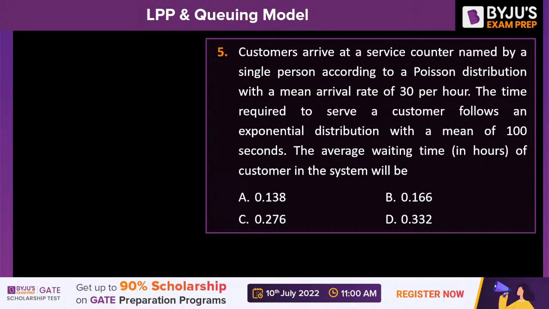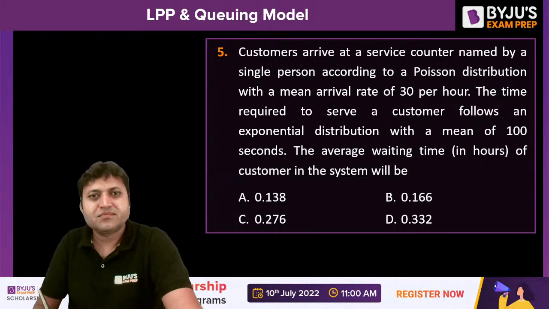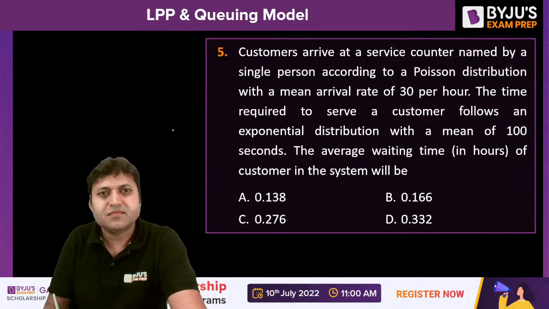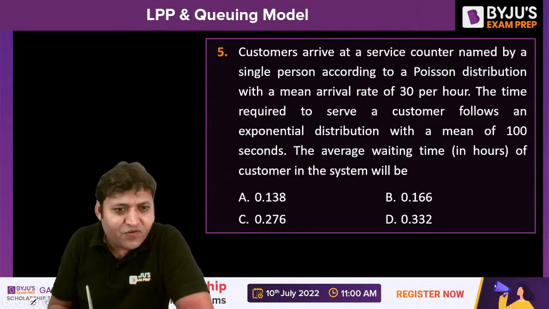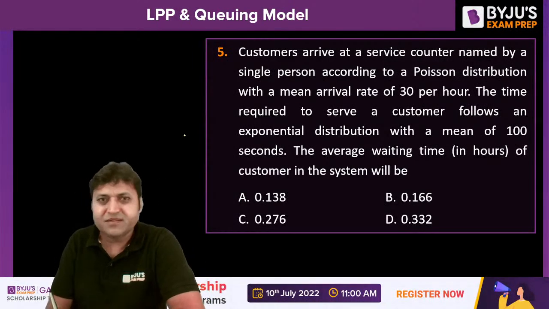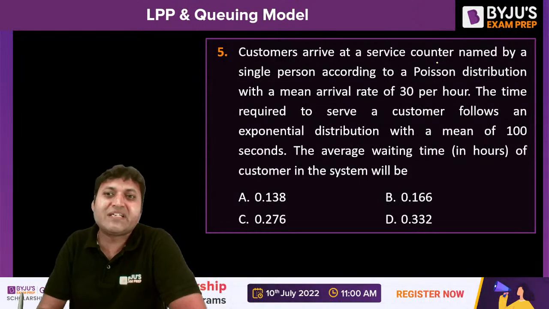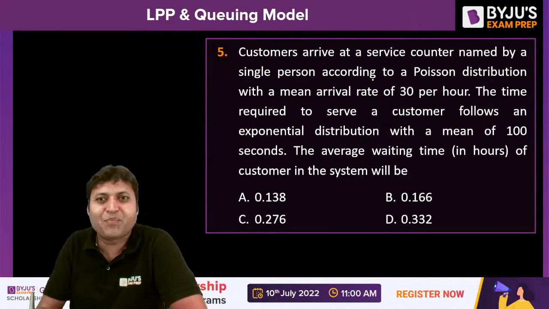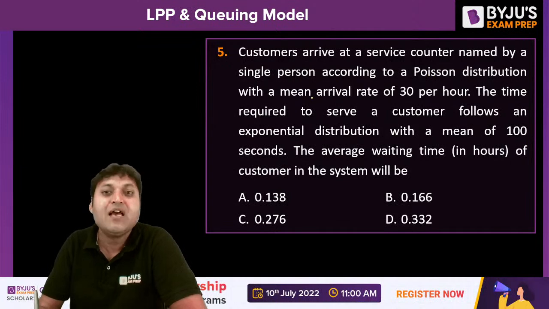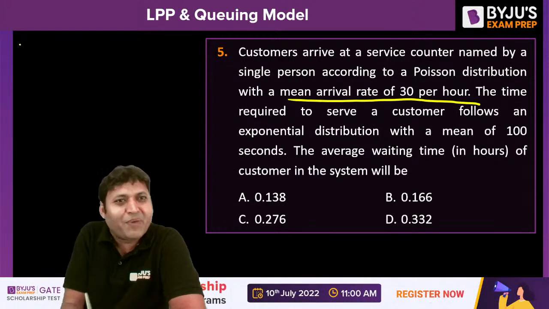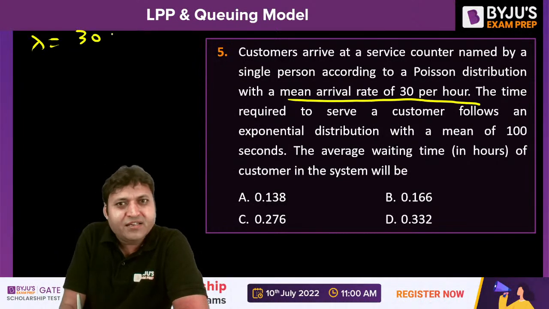All right, the next question on your screen. Please try to solve the question. Customers arrive at a service counter manned by a single person according to a Poisson distribution with a mean arrival rate of 30 per hour. Lambda is 30 customers per hour.